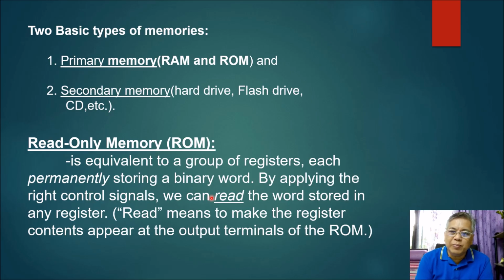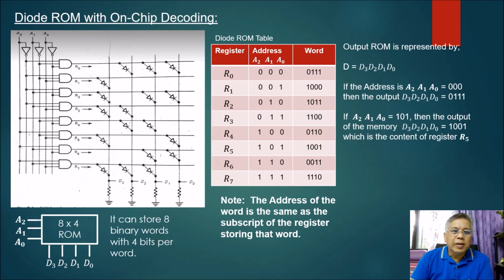These data are given by those who need the ROM. For example, the Acer company wants this particular data stored in the ROM, so it becomes permanent and cannot be changed. That is how ROM works.